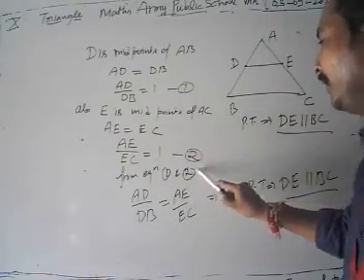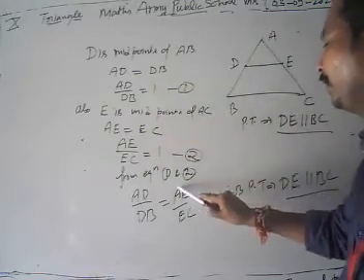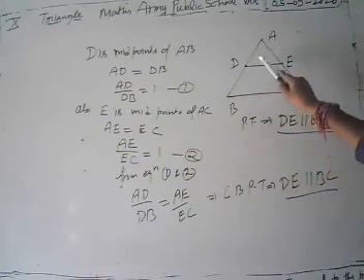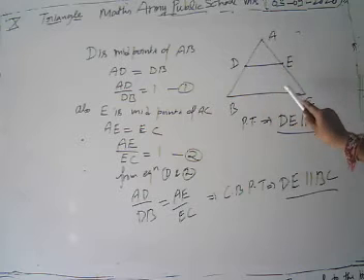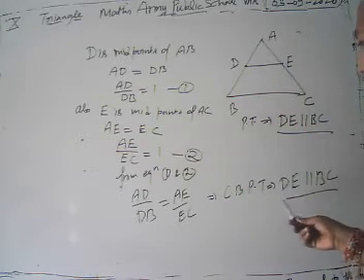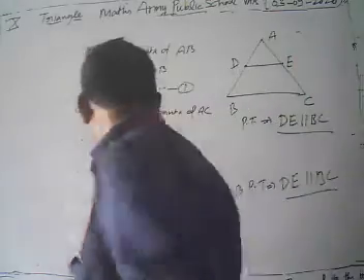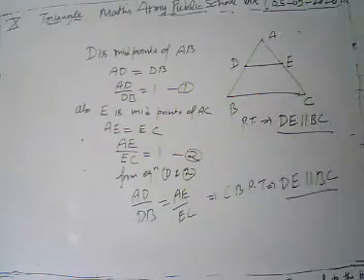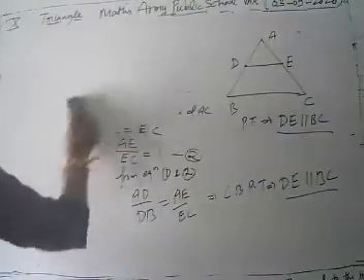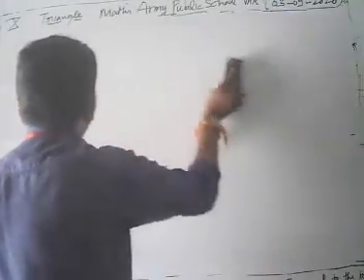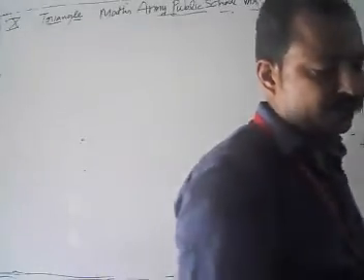Then from equations 1 and 2, what we have? AD by DB is equal to AE by EC. Now in a triangle, we have the ratio AD by DB equal to AE upon EC. Then by the converse of the basic proportionality theorem, what we have? Our DE is parallel to BC. Then please revise this question at your home. Now look, we are going to take the next question.